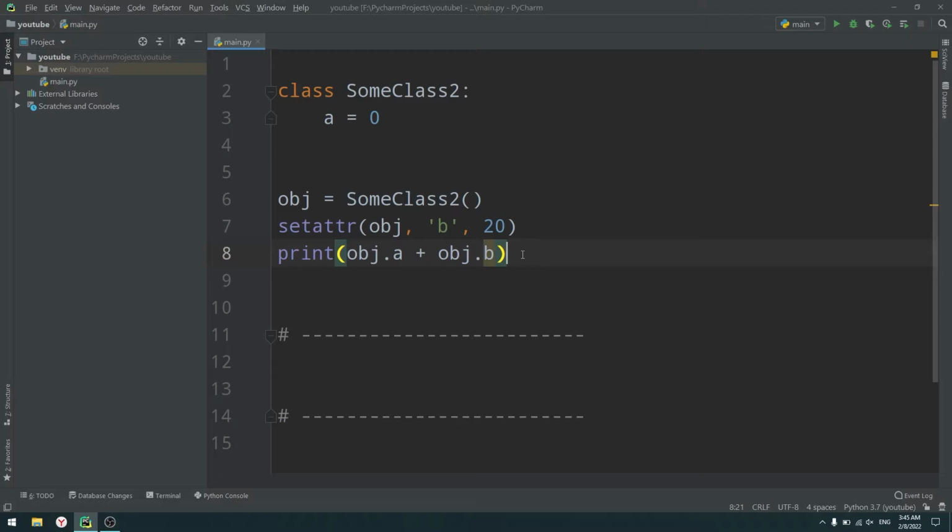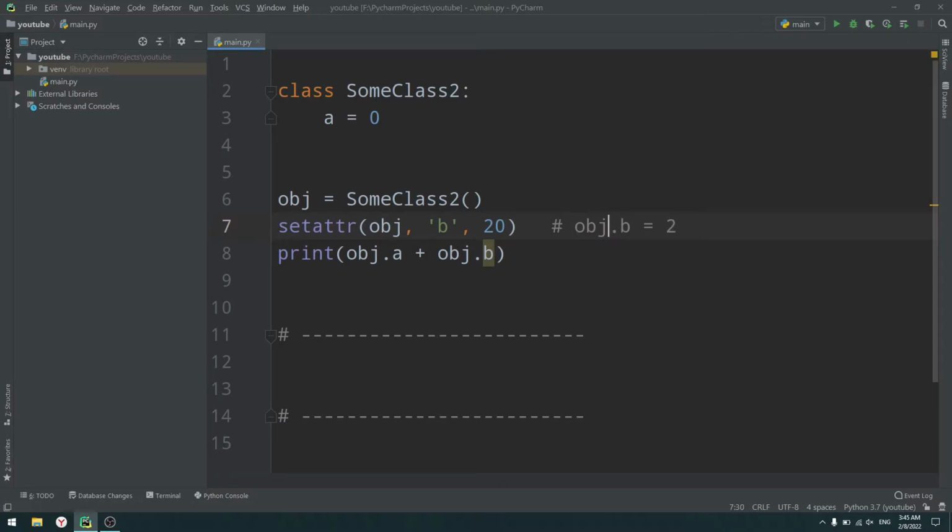The second error is almost as popular as division by zero, or as popular as some other errors. It's a very popular error. That's what I'm trying to say, and that is setattr. So setattr is a function that allows you to set your keys to values using strings instead of dots. So basically what the setattr function does is object.b equals 20.